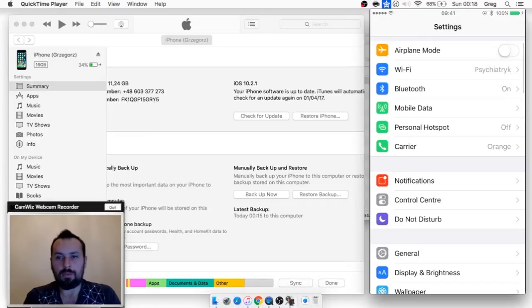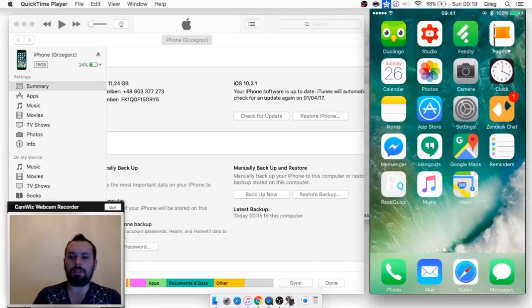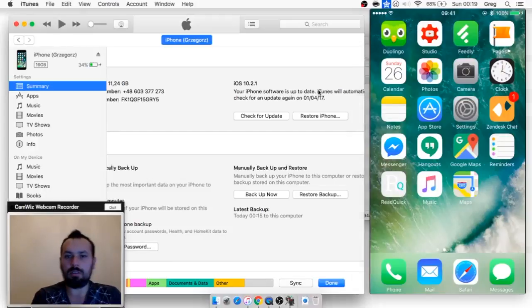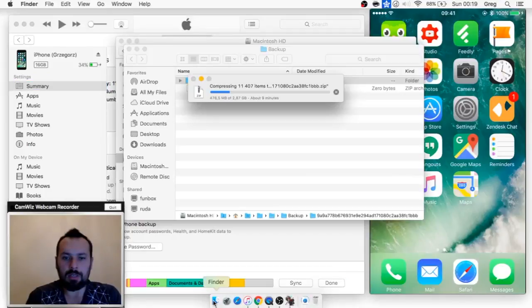So I think that we will use the option that's in iTunes, because I think it's easier, and it's step-by-step. iTunes should lead you through this process. Okay, so let's check the zip file. Oh, we've still got 9 minutes to go.